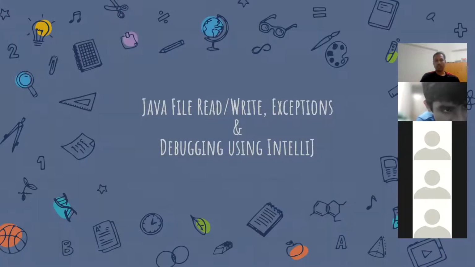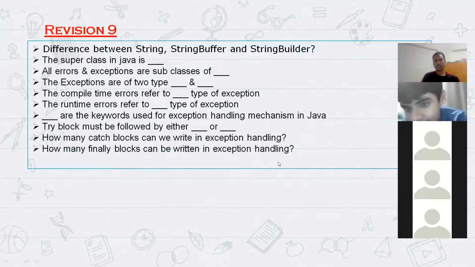As usual, the second slide. Anita, first question for you. Explain the difference between String, StringBuffer and StringBuilder classes. A String is immutable.